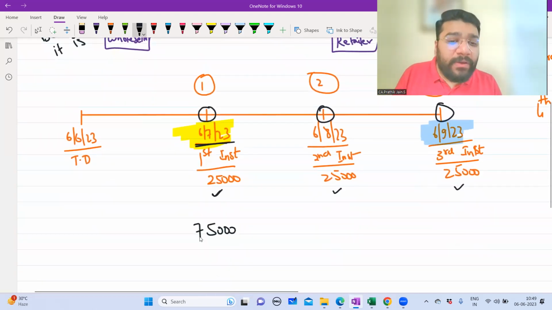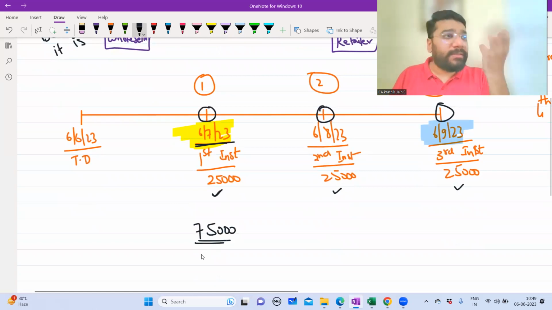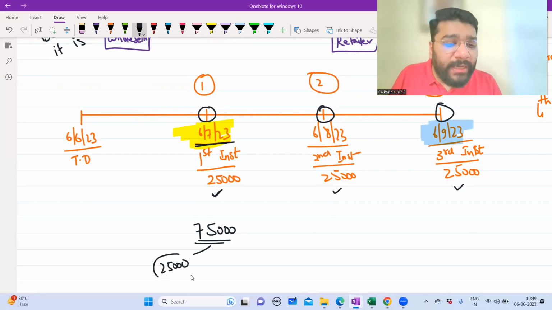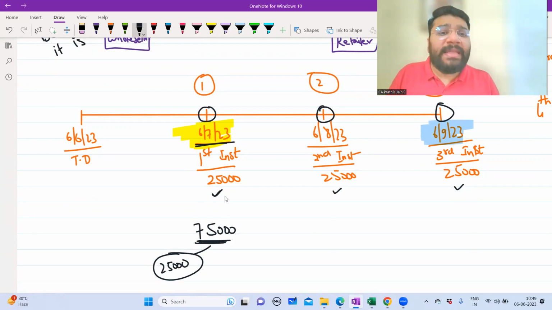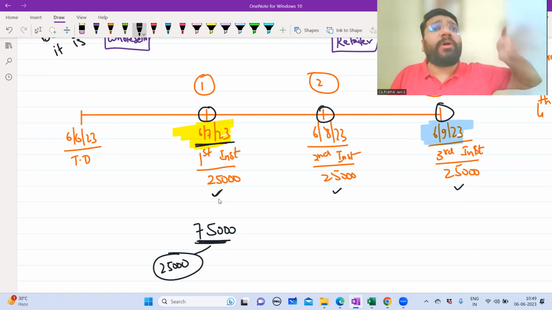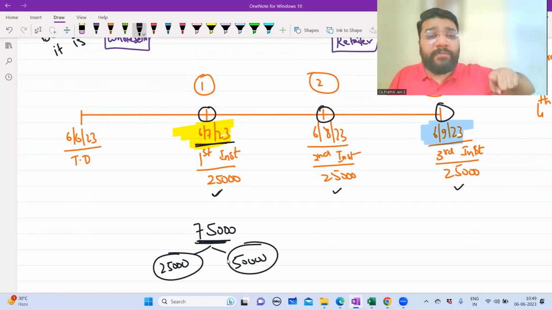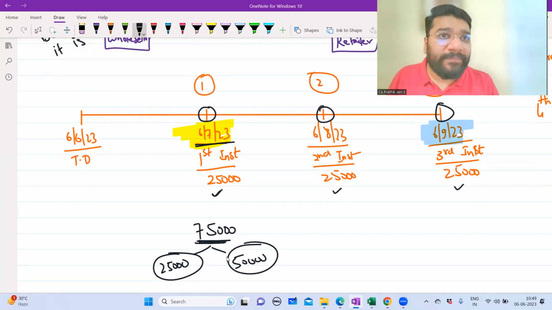Now, when 75,000 rupees, guys, the money is coming in advance. In that, can I say 25,000 anyways is the due date, I have to receive the money. That is, if 75,000 rupees is paid on 6th of July, in that 25,000 anyways was agreed already. But can I say 50,000 rupees is the money that is received in advance?